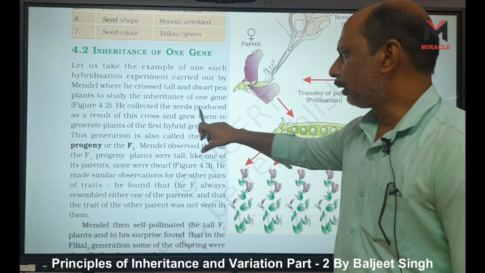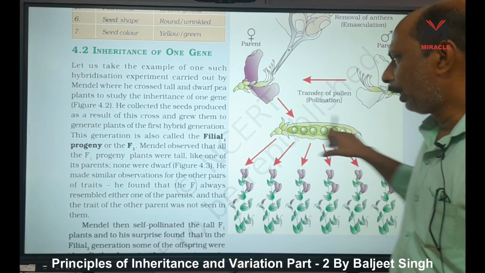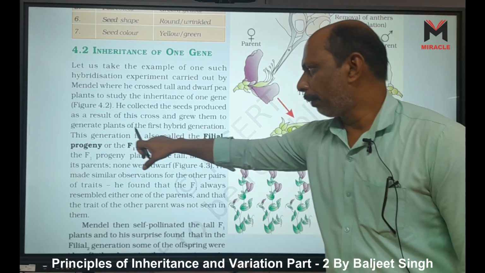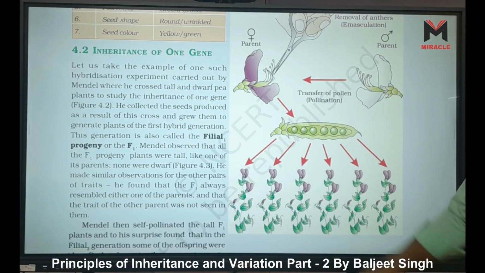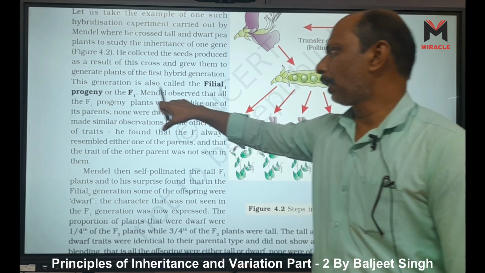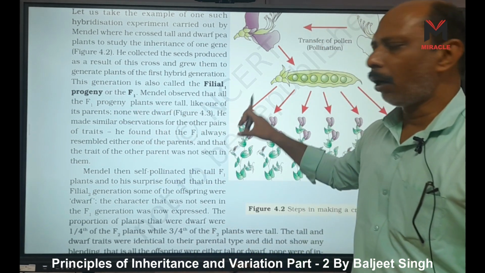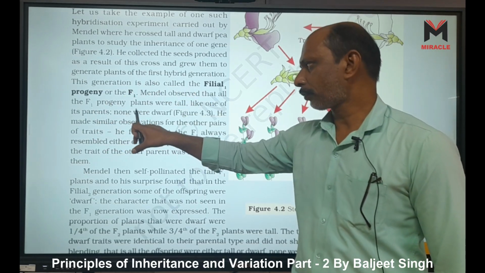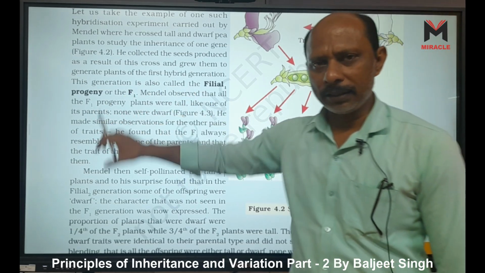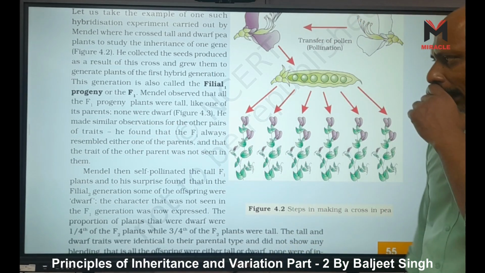He collected the seeds produced as a result of this cross and grew them to generate plants of the first hybrid generation. This generation is also called filial first progeny or F1 generation. Mendel observed that all the F1 progeny are tall, like one of his parents. None were dwarf.